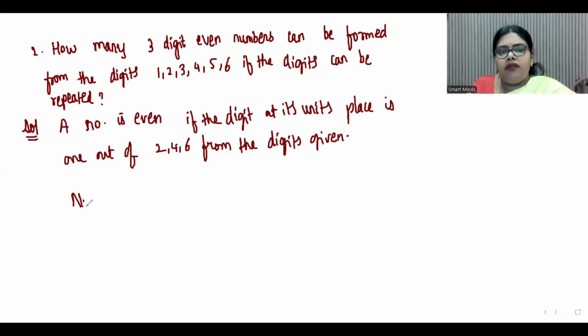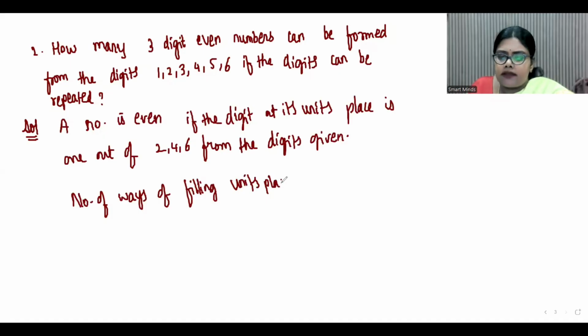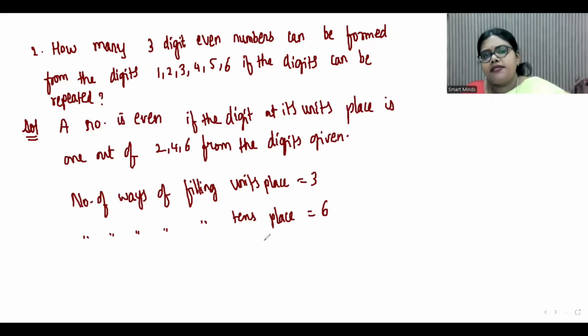So in how many ways can you fill units place? Number of ways of filling units place is 3. Number of ways of filling tens place is 6 because in the tens place any digit can come out of these 6 digits.